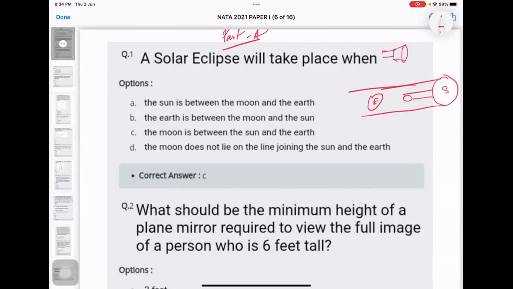You have a torchlight and place an object in front of it, and you will see that light is being scattered sideways. If you place the object at a distant place, the light is still scattered. As you bring it closer, if it is larger in shape, it will block the rays. A similar thing happens here, and that's what a solar eclipse is.